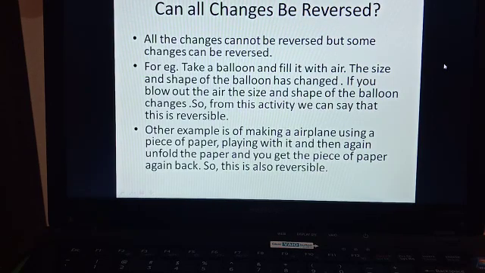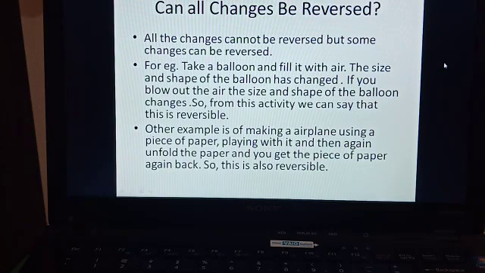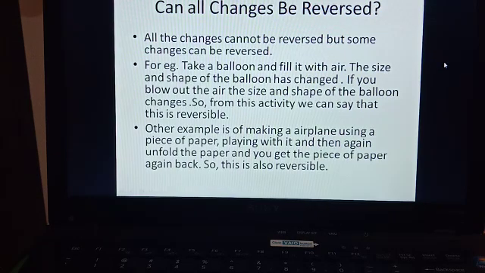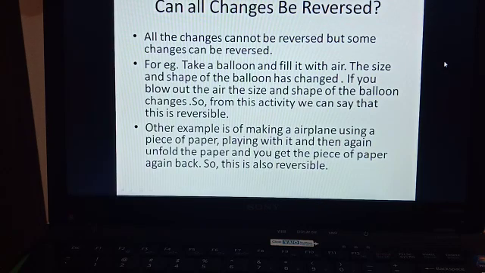If you blow out the air that you filled in, back into the atmosphere, into the environment, the size and shape of the balloon changes back to what it was before you blew the air into it. So from this activity we can say that this is a reversible change. One more example I'll give you.